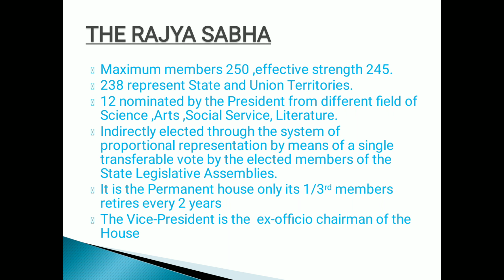Indirect election. Now here indirect elections take place. How come? The public elect first what? State legislative assembly, and state legislative assembly elect the members of the Rajya Sabha. Now how come they are being elected? Through the system of proportional representation by means of single transferable vote by the elected members of a state legislative assembly. With the help of single transferable vote system, they can elect the members of the Rajya Sabha. This is the manner of election, and the manner of election of Lok Sabha is through universal adult franchise. Here the manner of election is quite different because this is an indirect election.